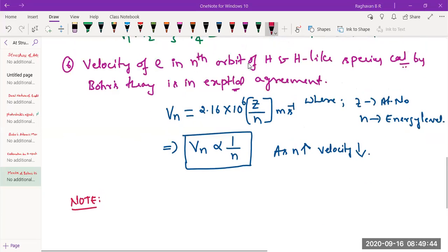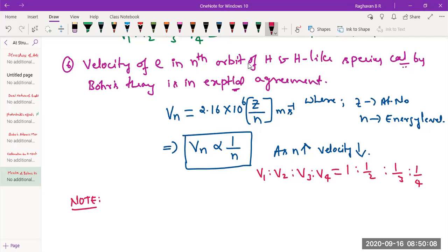If you want, you can take the ratio also like this. As n increases, velocity decreases. What does it mean? Velocity of electron in first orbit is to second orbit, is to third orbit, is to fourth orbit, and so on. It becomes 1 by n, so 1 by 1 is 1, 1 by 2, 1 by 3, 1 by 4. Like that, the ratio of velocities varies in different energy levels. Which means if electron in first energy level has a velocity of 2.16 into 10 raised to 6 meter per second, then divided by 4 would be the velocity of electron in the fourth energy level.